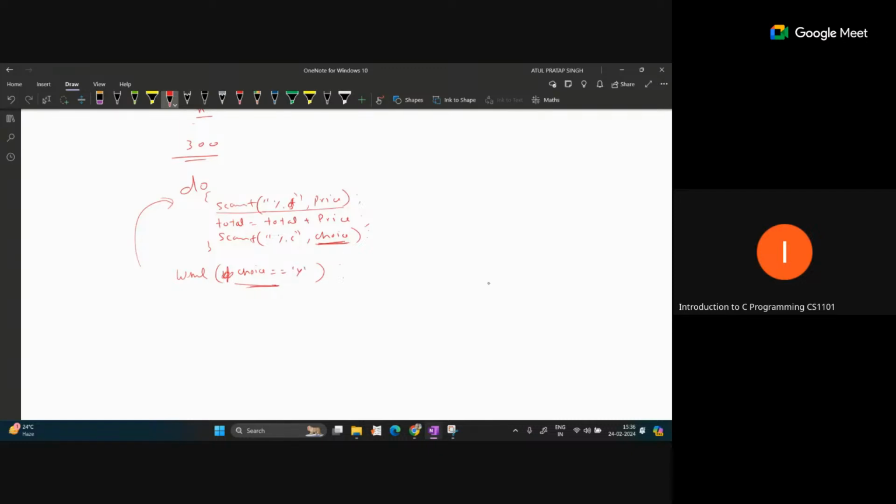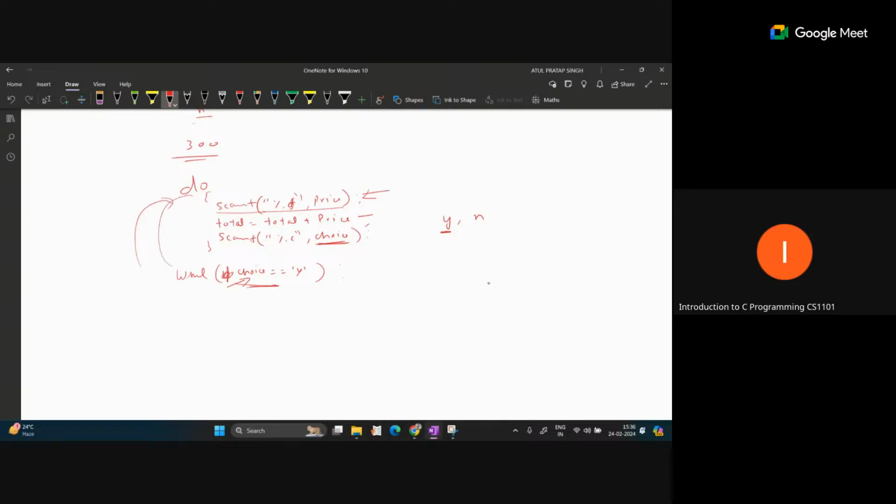So what we are doing is reading an input price, then adding that price into the total, then reading the second input as a yes, y, or no, n, as a character. If the user inputs the y value, this condition will be satisfied as true.